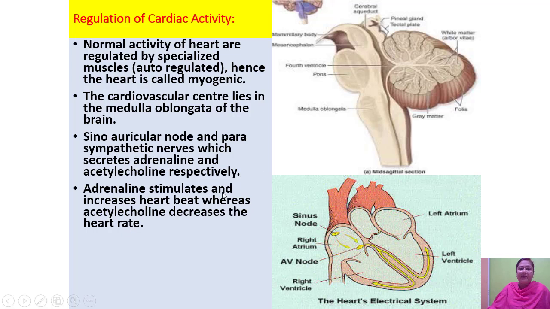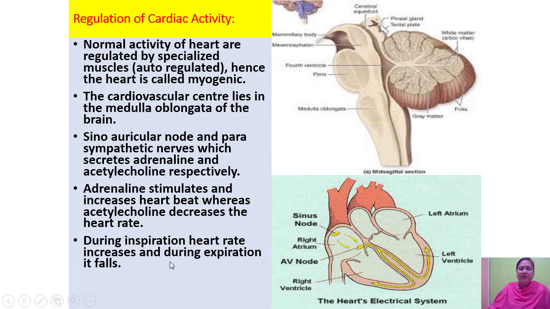So keep in mind that the cardiovascular center lies in the medulla oblongata. Now here you can see the medulla oblongata. Then here two hormones get stimulated. First one is adrenaline, second one acetylcholine. Now adrenaline stimulates an increase in the heartbeat, whereas acetylcholine decreases the heart rate.